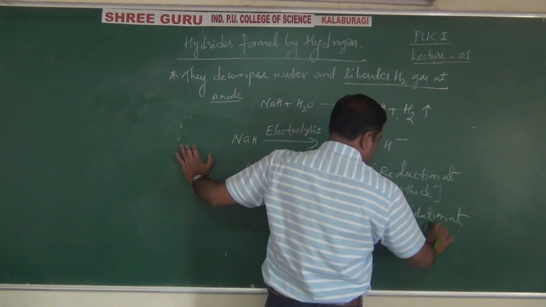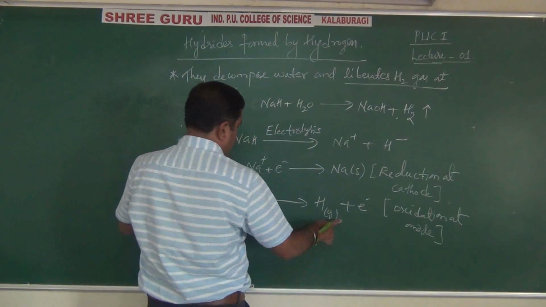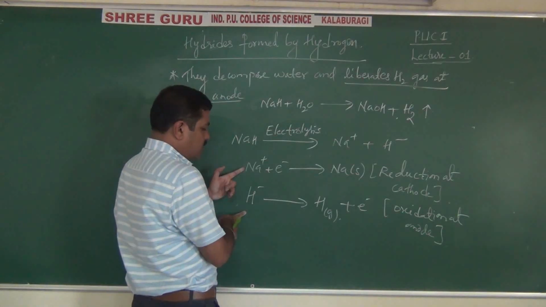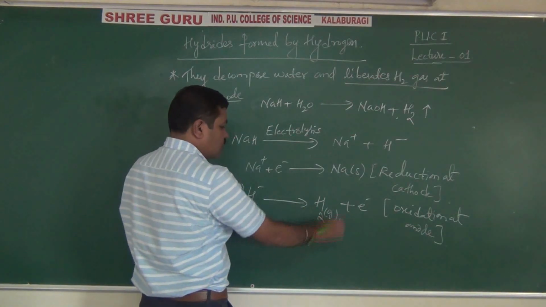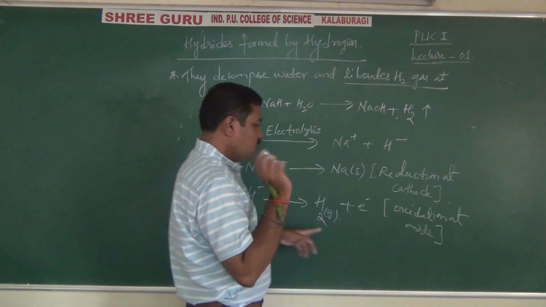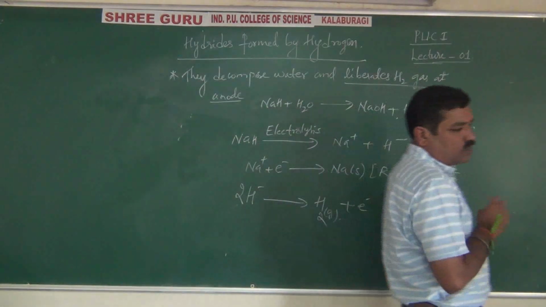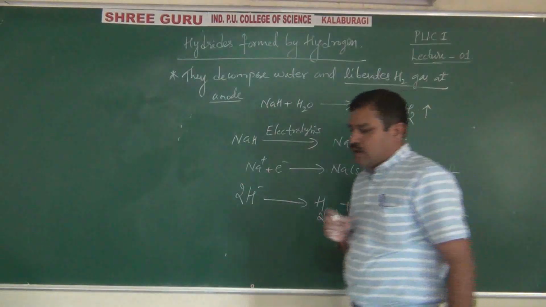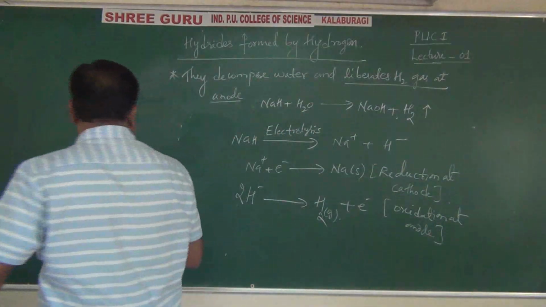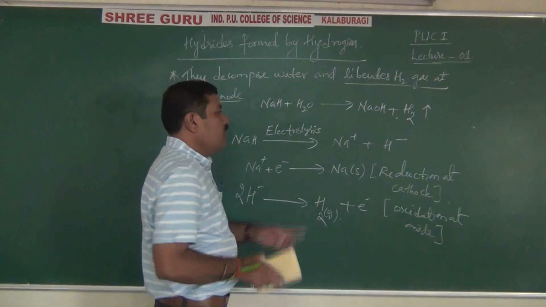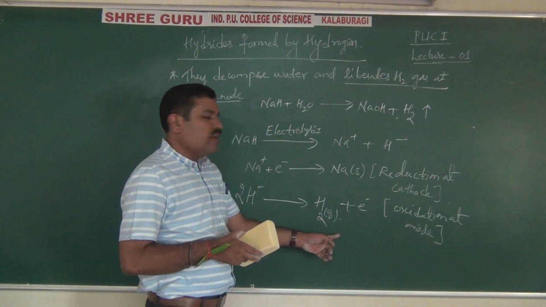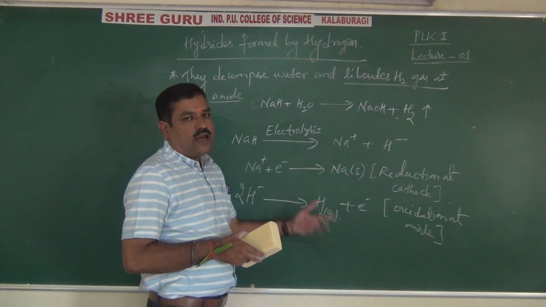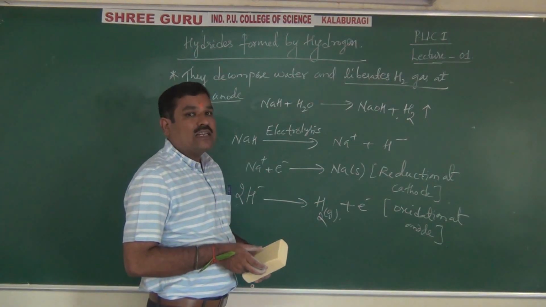Remember, loss of electron is oxidation, gain of electron is reduction. Like this, if you take two hydrogen atoms, H2. So this is how it decomposes. That is, all hydrides decompose water and liberate H2. On electrolysis they liberate H2 at the anode. Hence they act as powerful, good reducing agents.